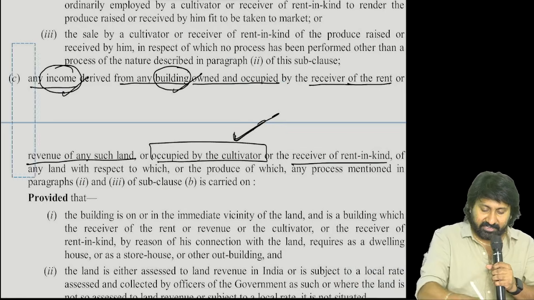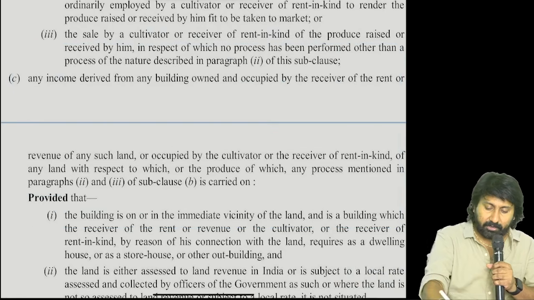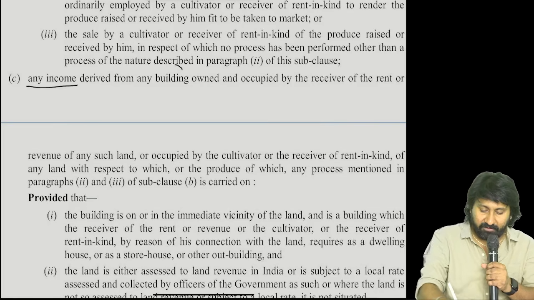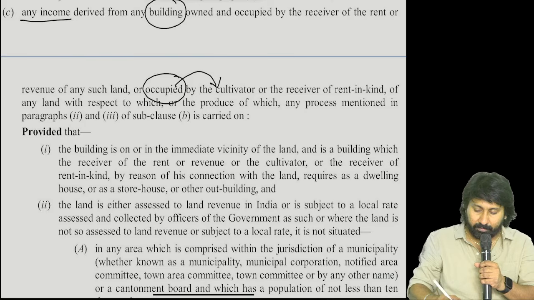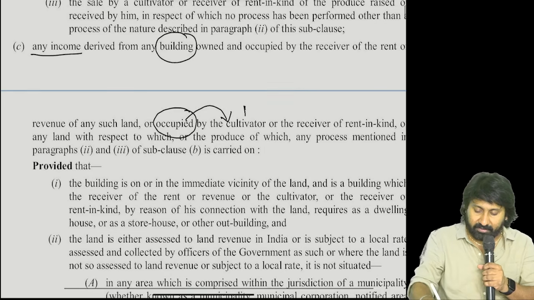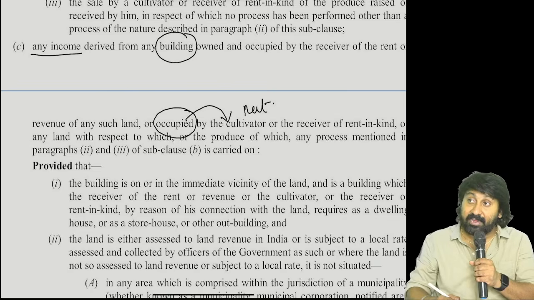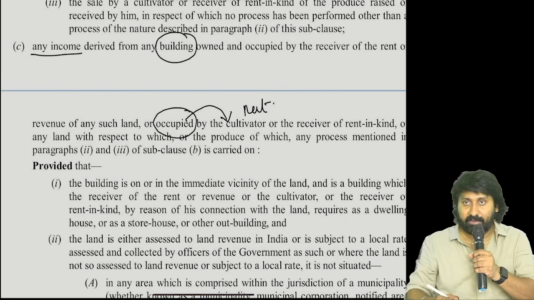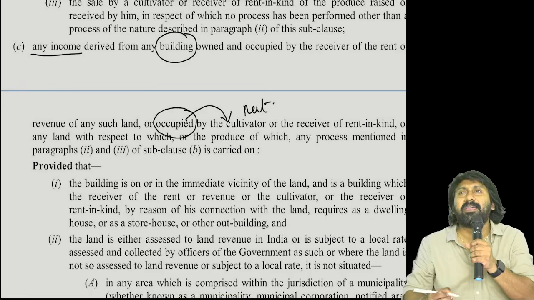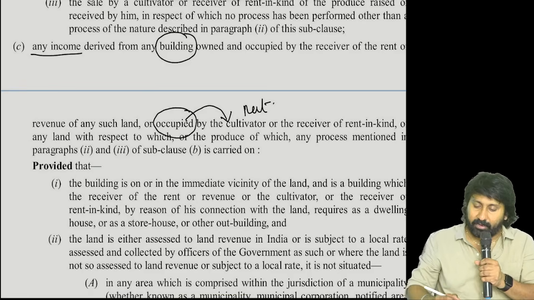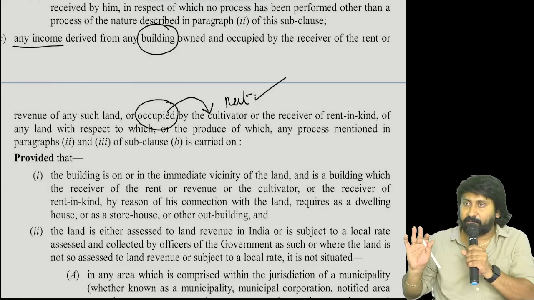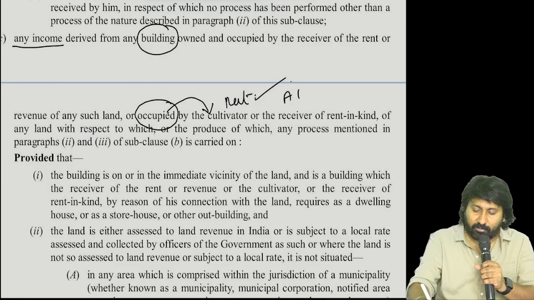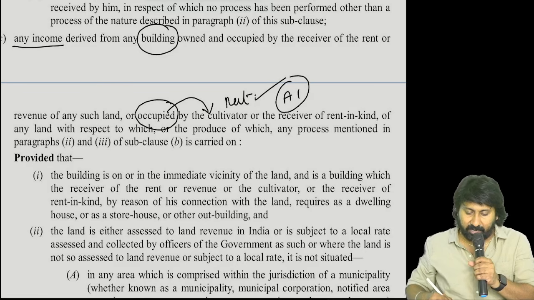I will underline certain things. Try to answer them properly. Don't get diverted. Start. What is derived? Derived from what? Building is occupied by whom? From that what am I receiving? Rent for using the building. Okay, so this is the point. Everyone understood the point clearly? So this is also called as what income? Agricultural income. Okay. That's it.